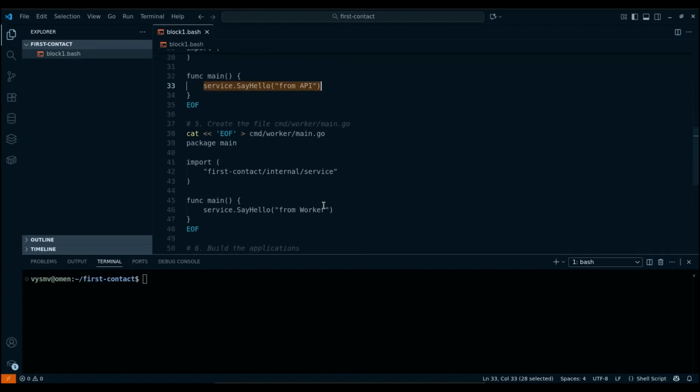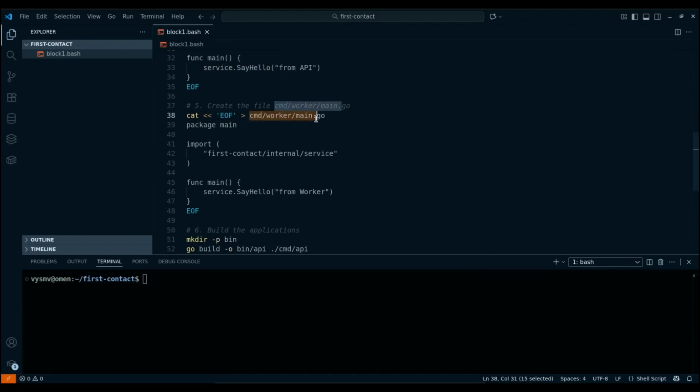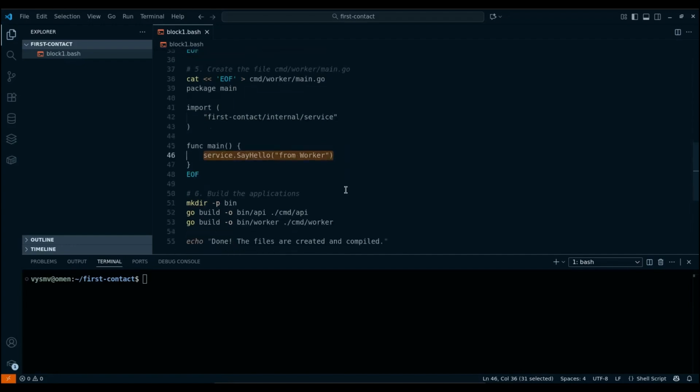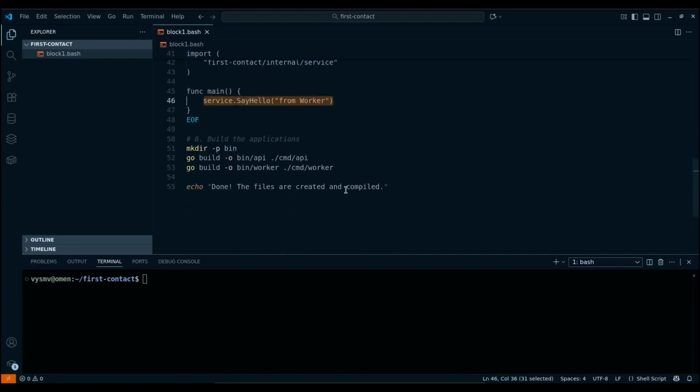Then we create a second application in the cmd worker directory, namely the main.go file, and write the code there as well. In the code, we create a main package for the worker application and import the service package from our module. In the body of the main function, we also call a function from the service package. The next step is to build these applications. That is, we first sketched out the structure, and then immediately built it into a binary. To do this, we execute the following three commands. This is make dir. We simply create the bin directory, and then twice go build and tell it that the resulting files should be in the bin directory. One will be API, and the second will be worker.